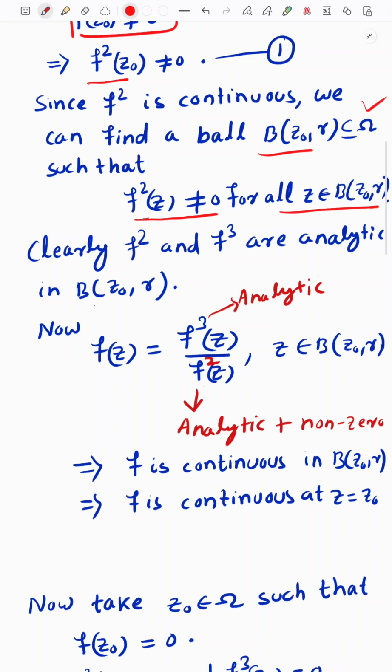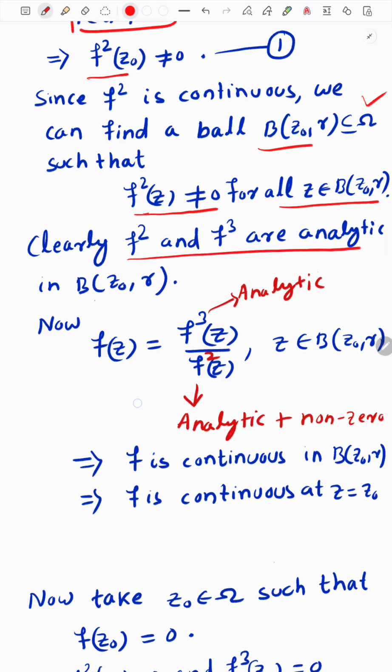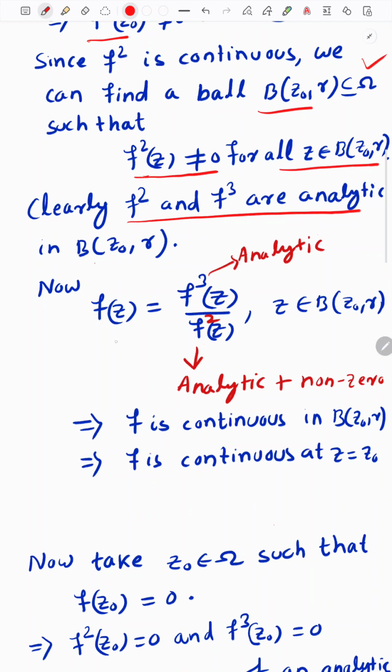But it is given that f square and f cube are analytic. On this ball we can write this, because f square of z is non-zero, otherwise the denominator could be 0. On this ball, f of z is equal to f cube of z divided by f square of z, because f square of z cancels, and the remaining thing is f of z.